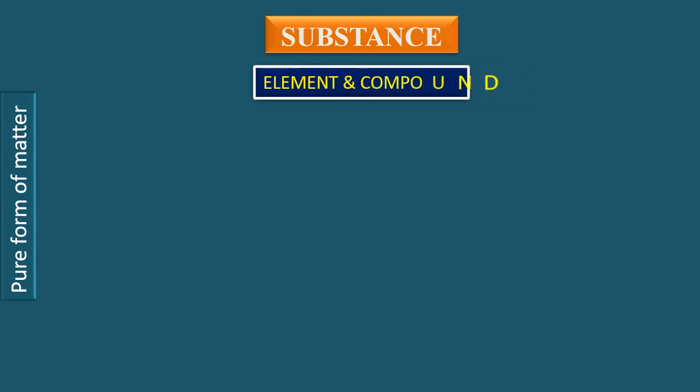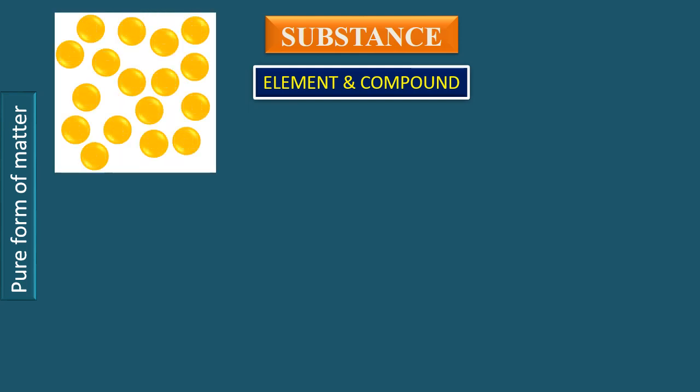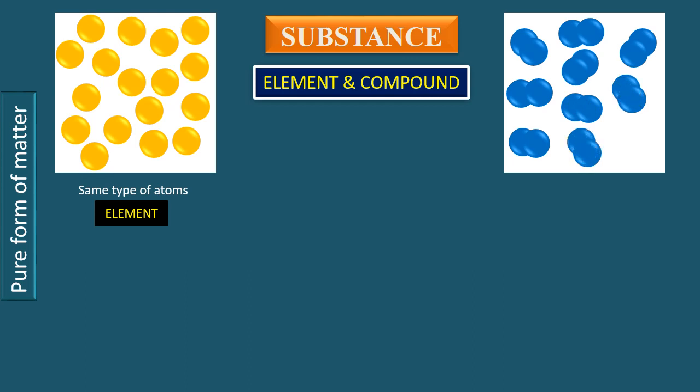Let us first examine the pure form of matter, that is, substance, which may be element and compound. Look at this figure. Here we have same type of atoms. Therefore, it represents an atomic element. Then we have a molecular element in which atoms of the same element are joined by chemical bonds to form molecules. So, this is a molecular element.